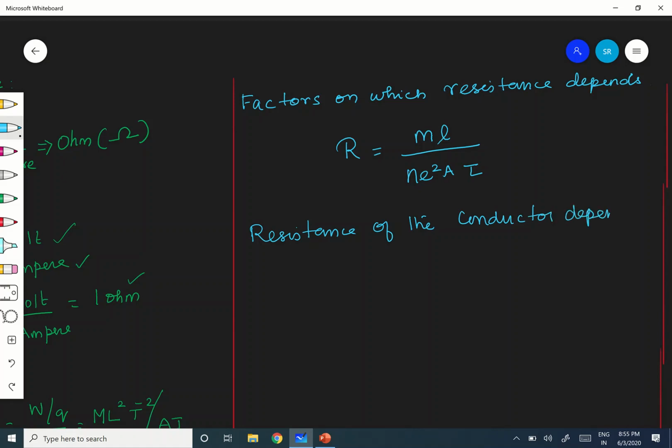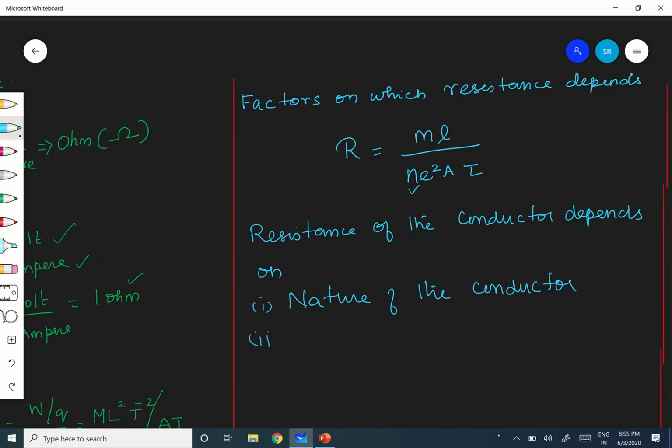Number 1, N, that gives you the nature of the conductor. Nature of the conductor means the arrangement of atoms as well as the number density of electrons, everything matters here.